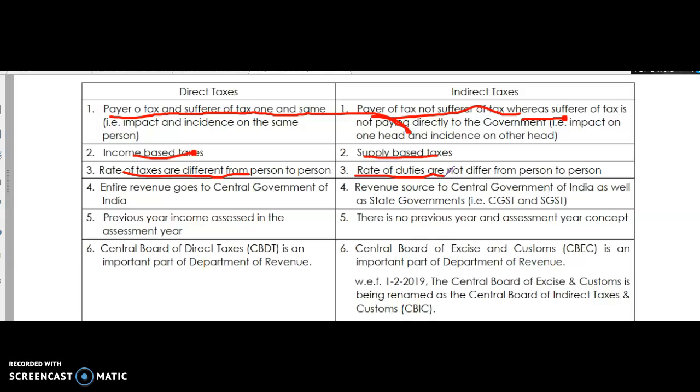In direct tax, the previous year's income will be assessed in the assessment year. In indirect tax there is no such provision. If you are purchasing now, you have to pay the tax now. There is no previous year and assessment year concept. Here the CBDT has the supreme power. The constitution of direct tax is the CBDT, Central Board of Direct Taxes. For indirect tax it was CBEC, but earlier this name has been changed to CBIC, Central Board of Indirect Taxes and Customs.